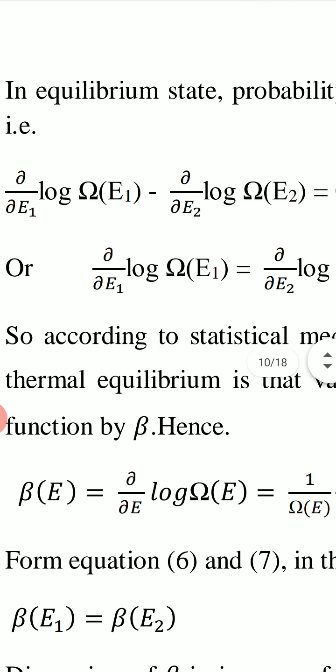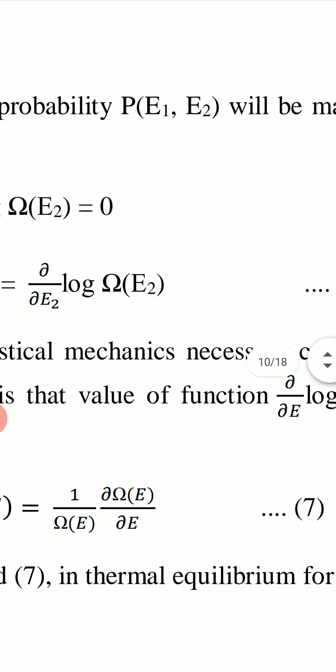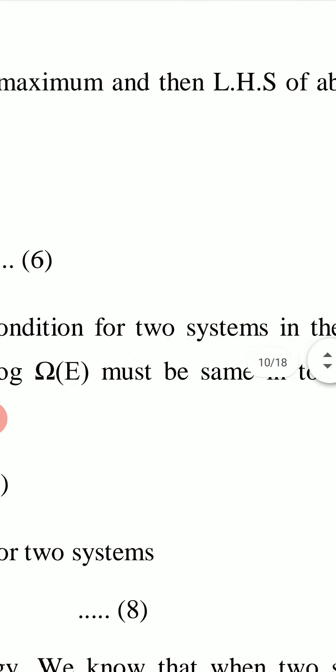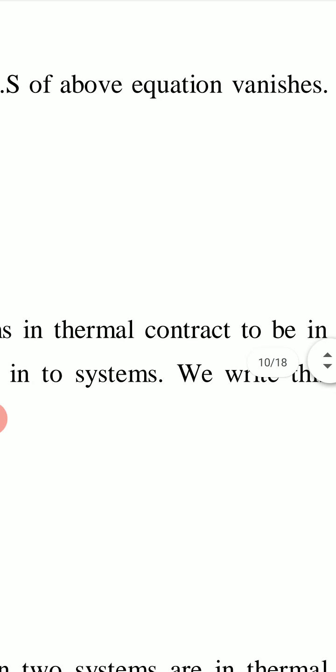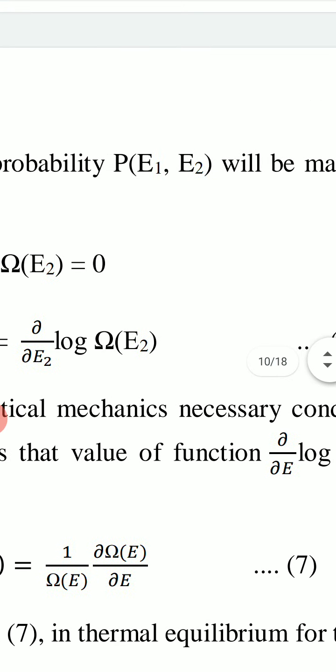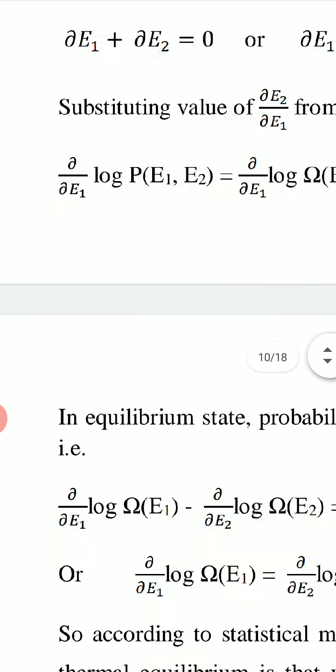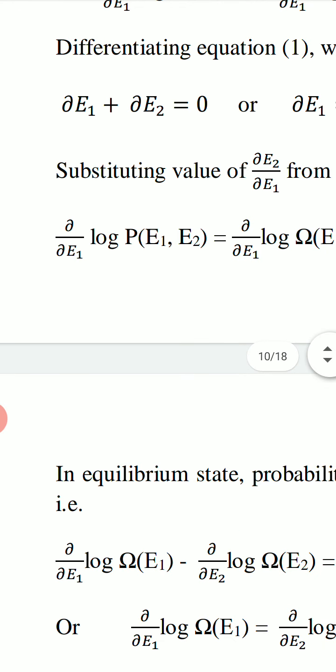Now in equilibrium state, probability P(E1,E2) will be maximum, and then left hand side of above equation vanishes. We want to find the condition of thermal equilibrium. Condition of equilibrium is one for which probability is maximum. Most probable state is the equilibrium state.